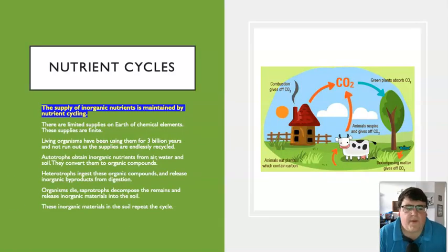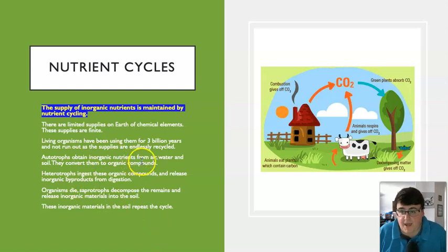When we're talking about the supplies that are on Earth, like chemical elements, they're limited, or in other words, they're finite. So we don't have an unlimited source of these. Once we've used what's there, they're gone. So in order for life to continue, and for living organisms to have been using these resources for 3 billion years, and in order for us to keep using them in the future, it means they must have been recycled, and we do have proof that they've been endlessly recycled.